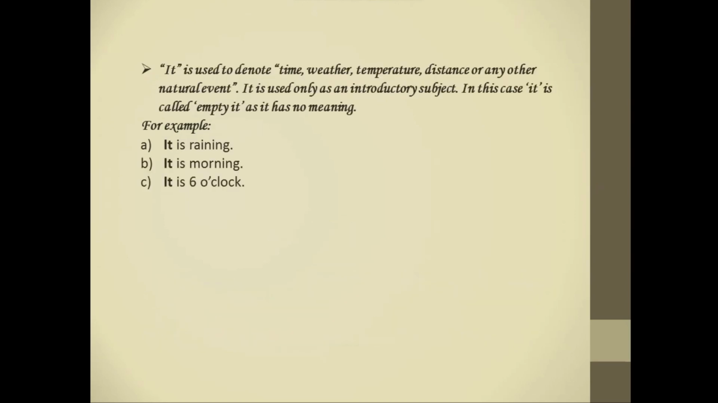It is used to denote time, weather, temperature, distance, or any other natural event. It is used only as an introductory subject. In this case, it is called empty it, as it has no meaning. For example, it is raining, it is morning, it is 6 o'clock.